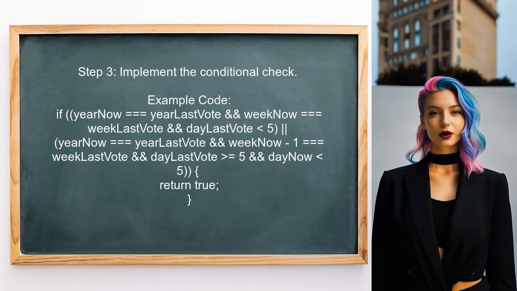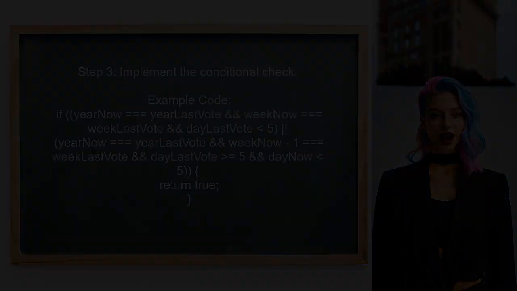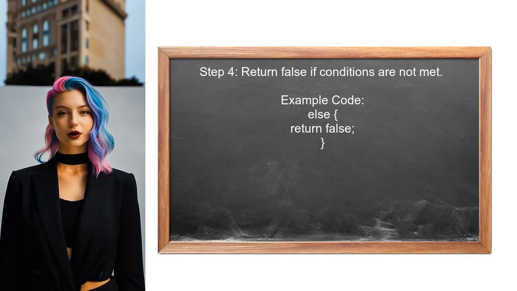The user should then implement a conditional statement to determine if the last vote was cast in the same week or in the previous week, considering the special Friday to Thursday week structure. Finally, the user should return false if the conditions are not met, allowing the user to vote again if it's a new week.